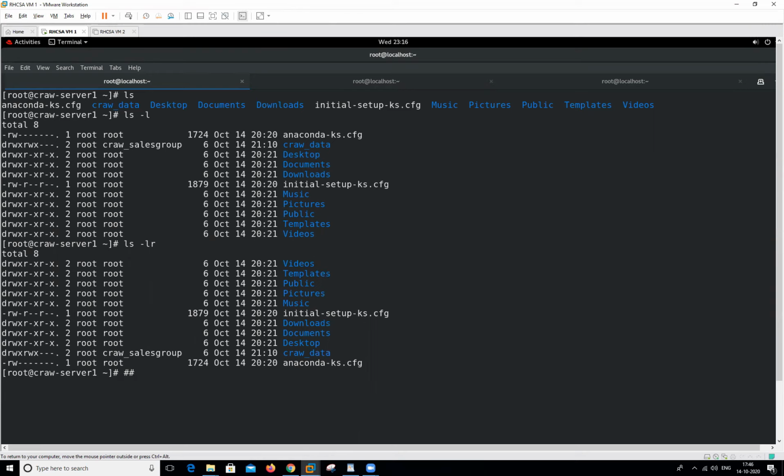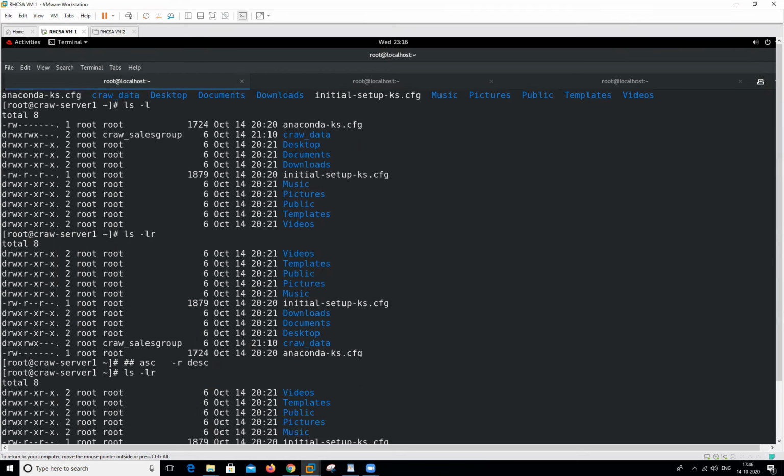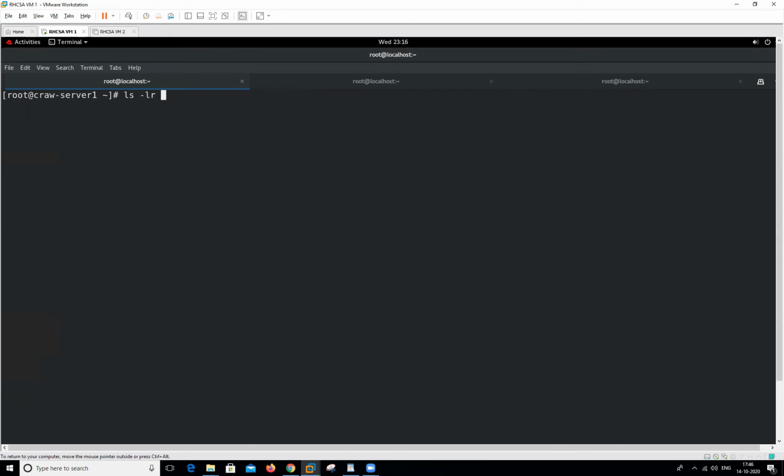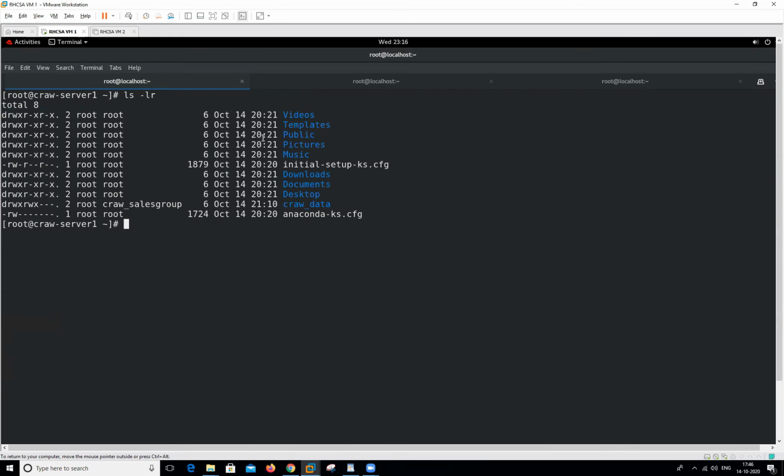It's called ascending. And when we use the -r option, this will show me in a reverse format. It means descending order. So this is the use of the -r option. So -r will show all the files and folders in reverse, with the end first and the start last. So we can use this.